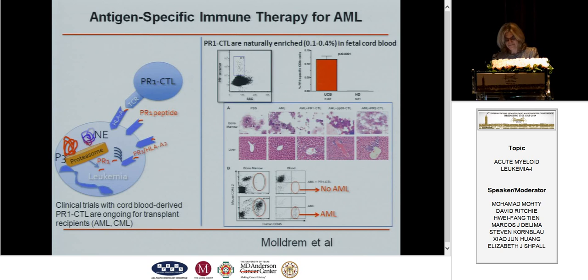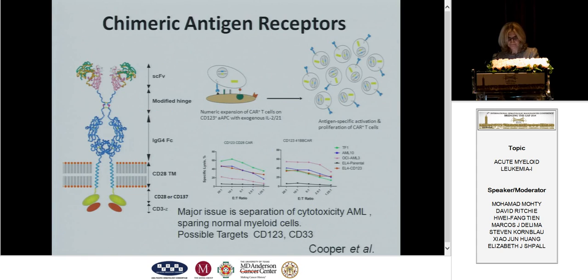So this is data from Jeff Molldrem of our group, who studied for many years PR1 CTLs and has developed a number of different strategies targeting T cells that express the PR1. And in this very intriguing data on the right side of the curve, you can see he puts PR1 into cord blood cells and gets very impressive eradication of AML in his mouse model compared to controls, and is developing a number of different strategies, including PR1 CTLs and a chimeric antigen receptor targeting PR1 with this approach.